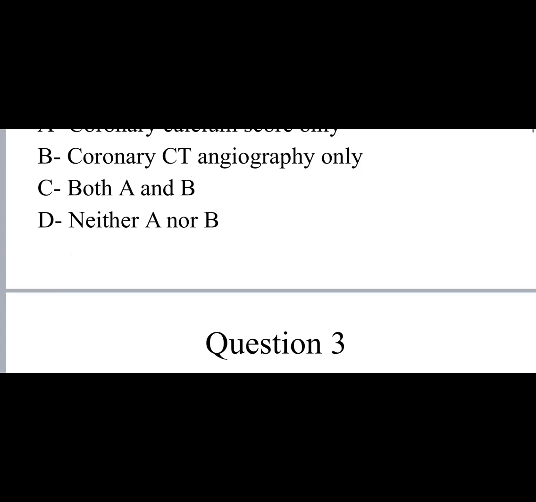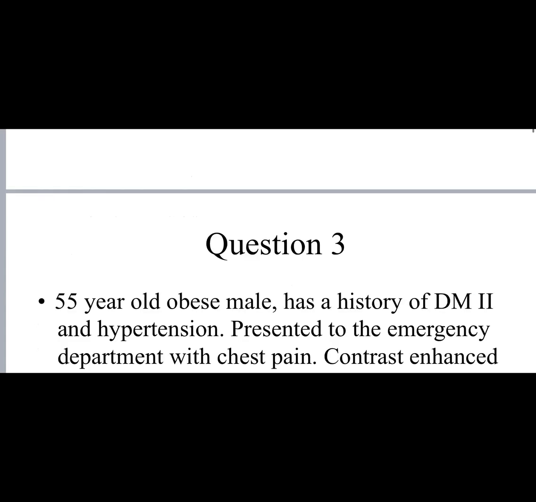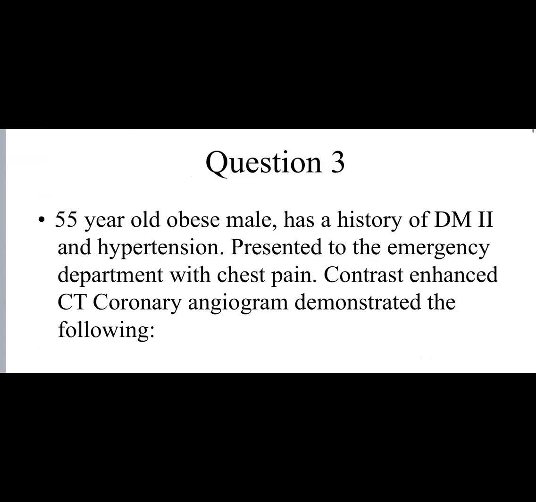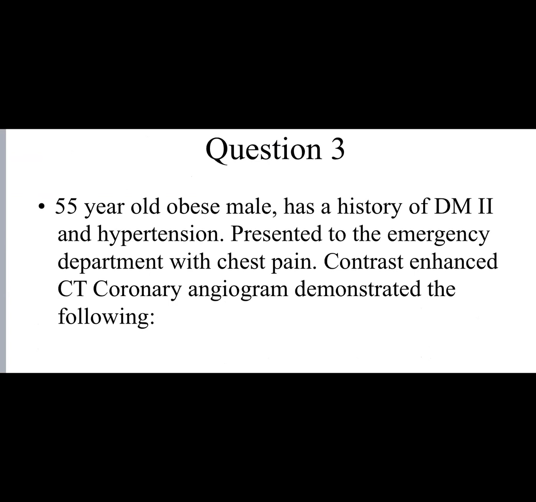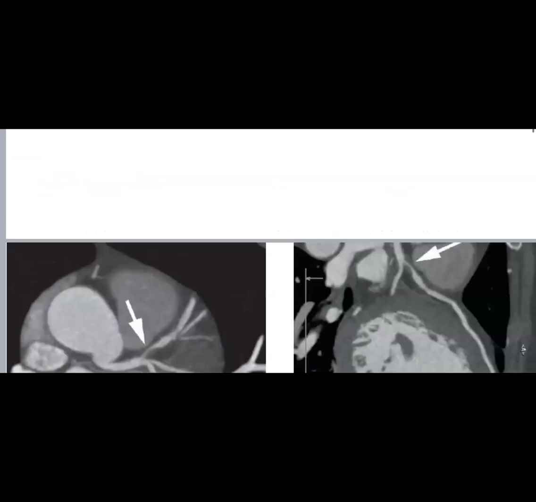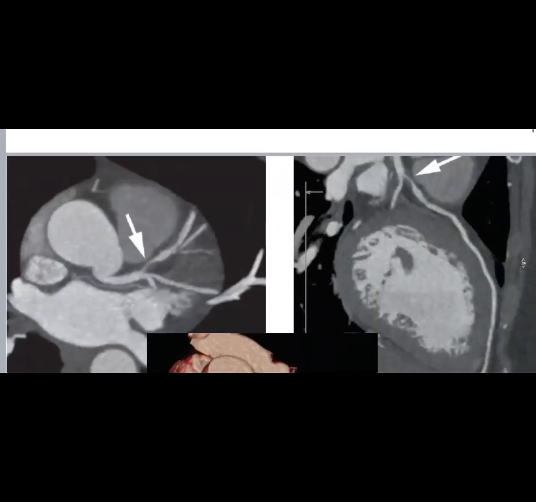So we will go to the third question. A 55-year-old obese male has a history of DM and hypertension, presented to emergency department with chest pain. Contrast enhanced CT angiogram demonstrated the following. And here is the image. Two images actually.